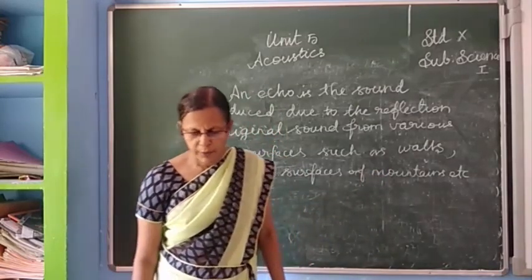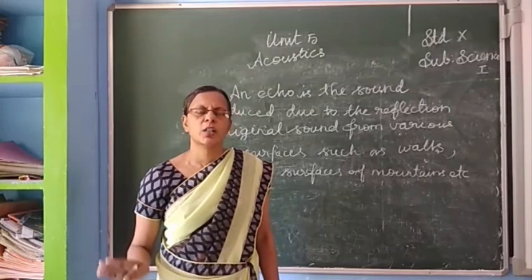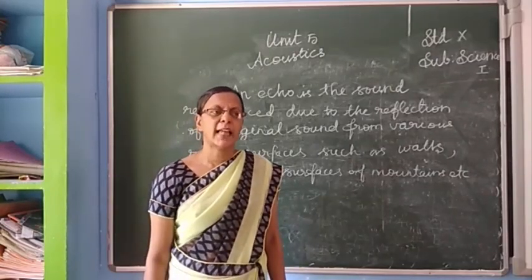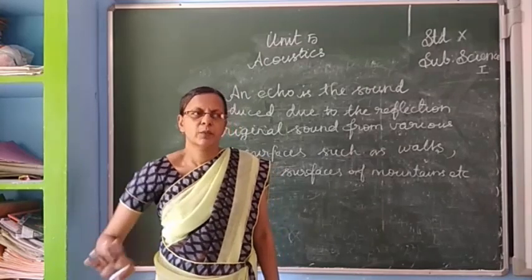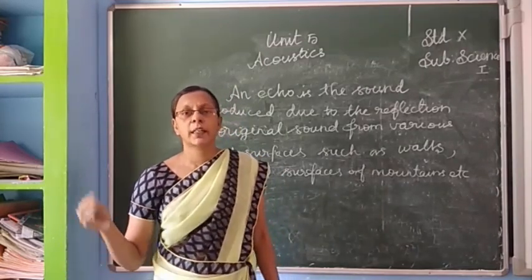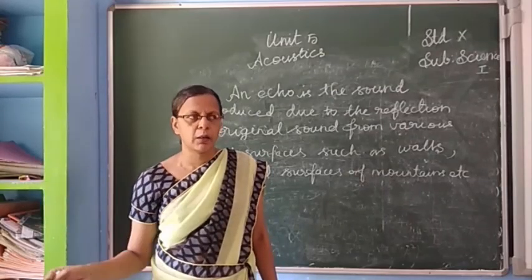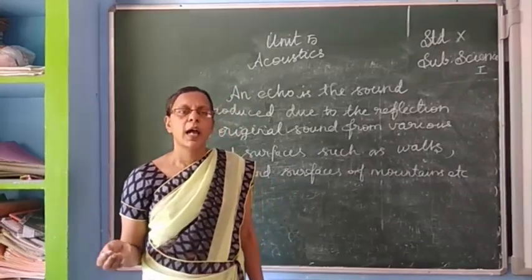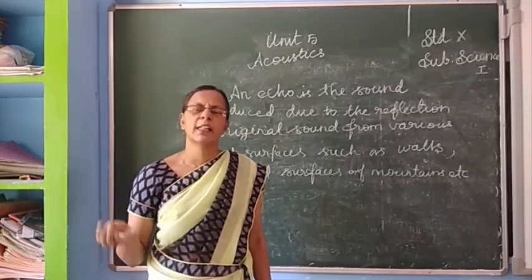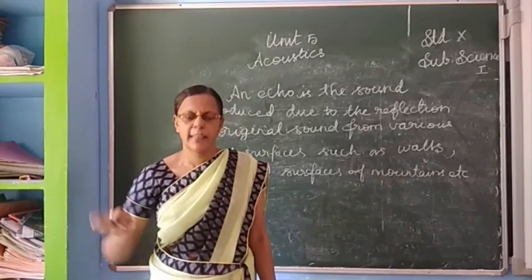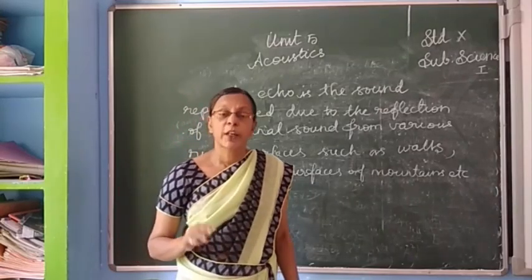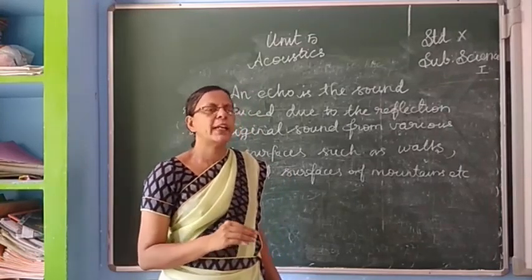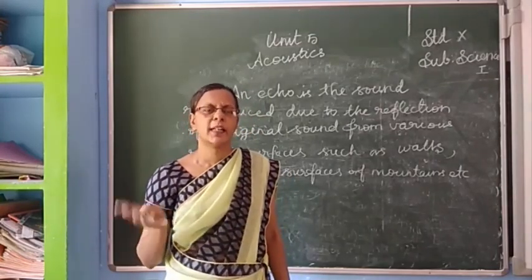Okay, children. If you are clapping or shouting near a reflecting surface, that means near a building, in a big hall or near a mountain, we hear our own sound again after a small interval of time. That is an echo. If we are talking inside a small room, we cannot hear the echo. What is the reason for it?